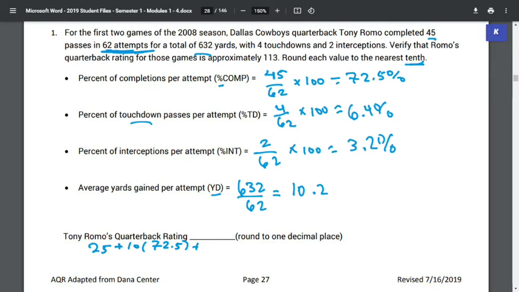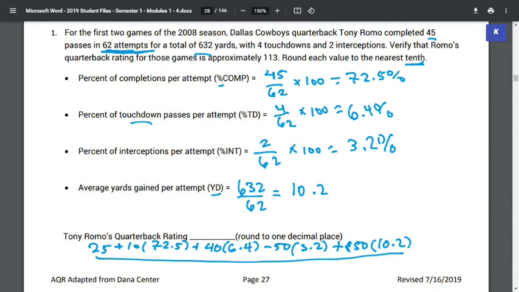So 40 times our 6.2, minus our interception, which is 3.2, and then plus our 50 times our yards, which is 10.2. So what I would do is plug all of that into my calculator, get an answer, and then lastly divide that answer by 12. When you do that, you should get 113.3. So that was Tony Romo's QBR during that stretch of 2 games.